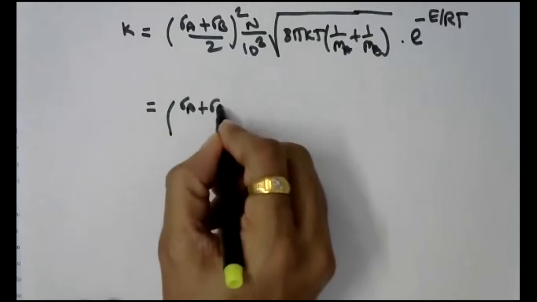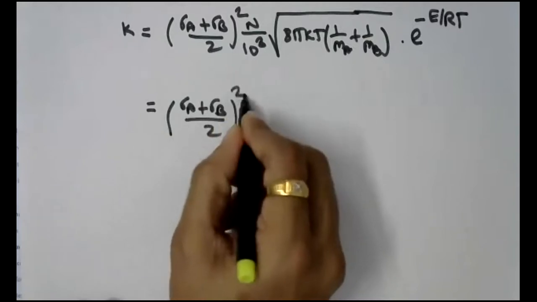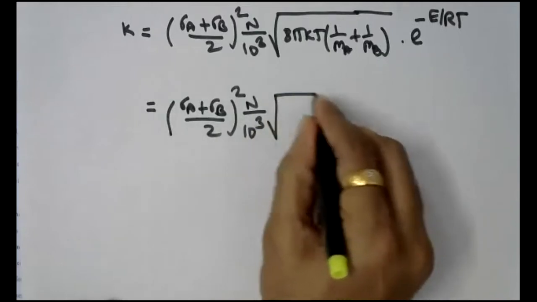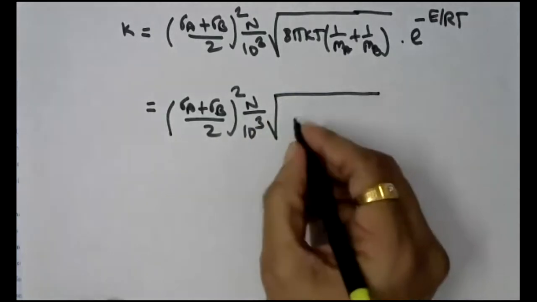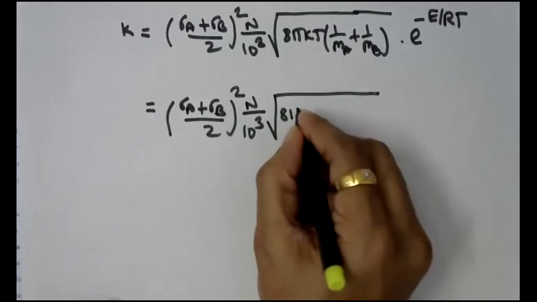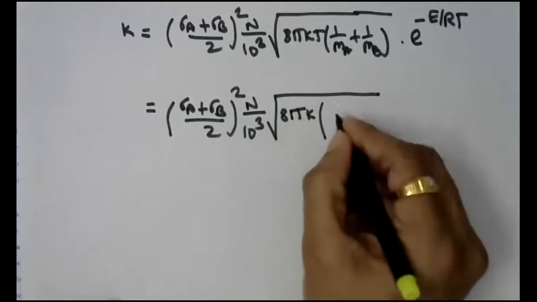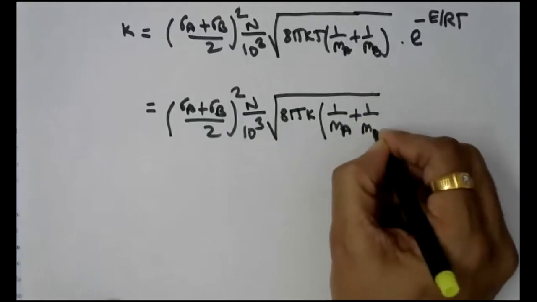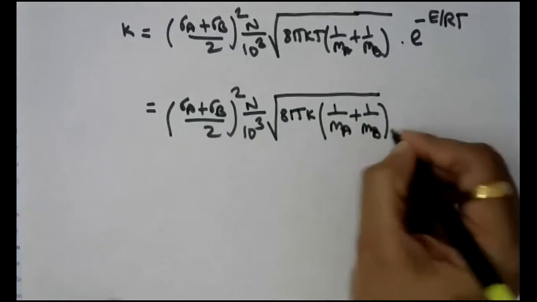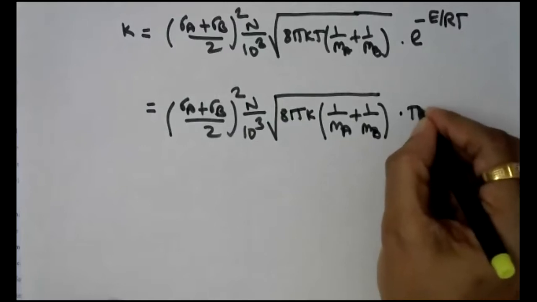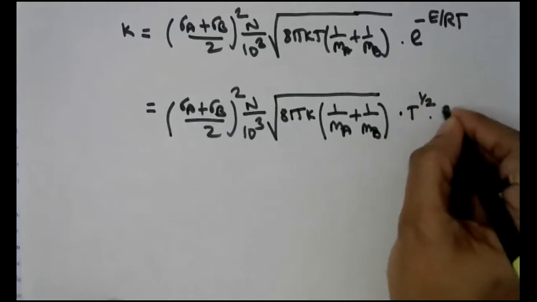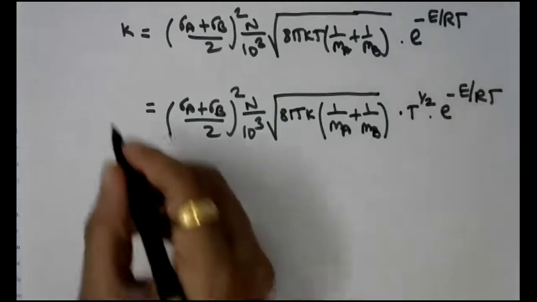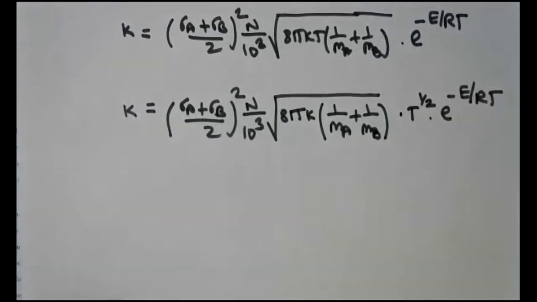Sigma A plus sigma B divided by 2, bracket square, N upon 10 raised to 3. Please try to just understand what I am doing. 8 pi k inside the bracket 1 upon mA plus 1 upon mB, bracket complete, outside the bracket T raised to half into e raised to minus E by RT is equal to k.